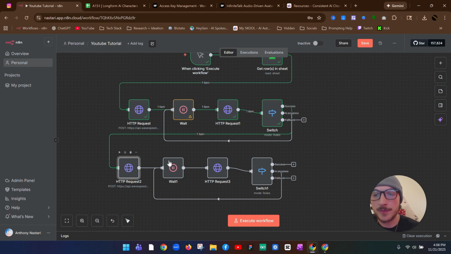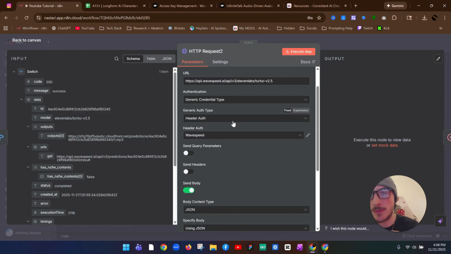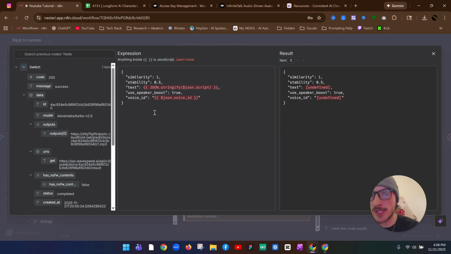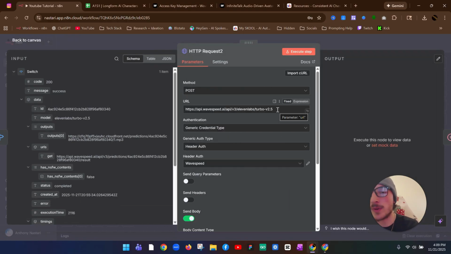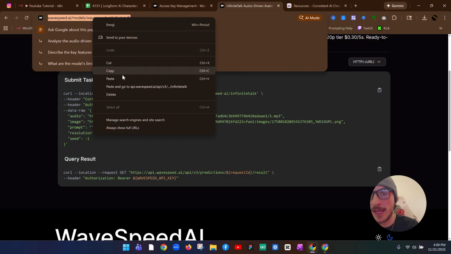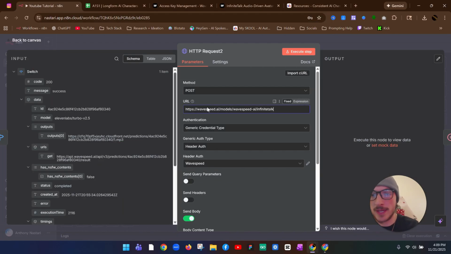So if we click in here, a lot of it is going to stay the same. The method is still going to be post. We're going to keep our generic credential type. For the JSON, we can open this and delete all of this for now. And then come on up, and the URL is going to be WaveSpeed, but it's going to be a little bit different. You can either go to the community to get this link, or you can just look up this link right here, wavespeed.ai infinite models. We're going to copy that, and paste it right into there.